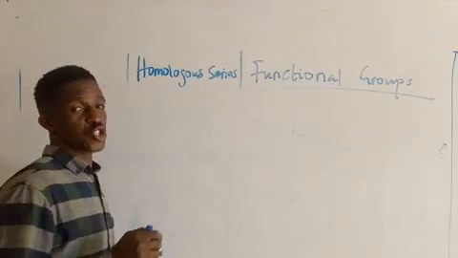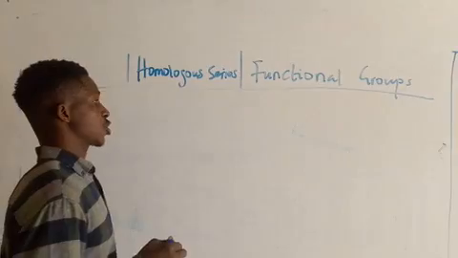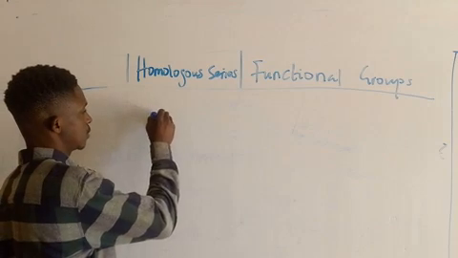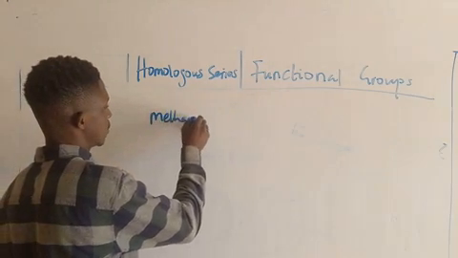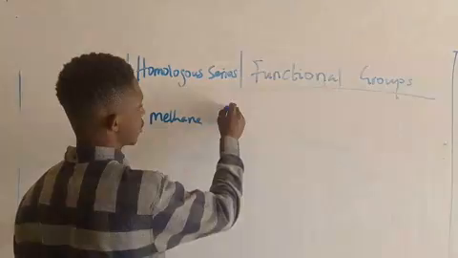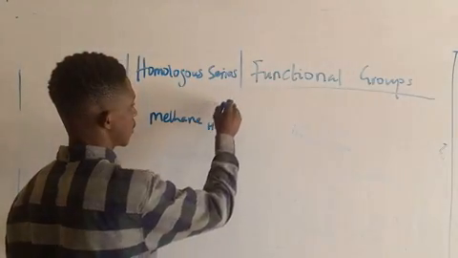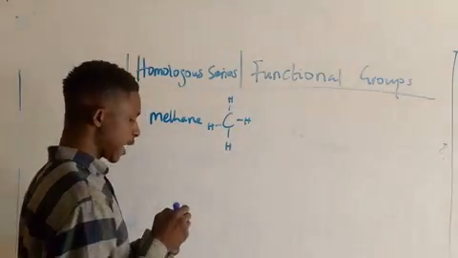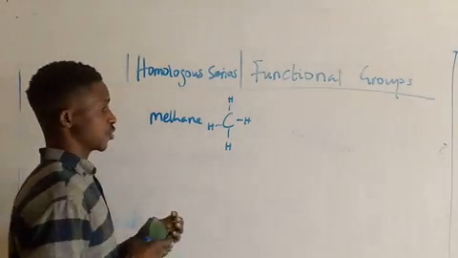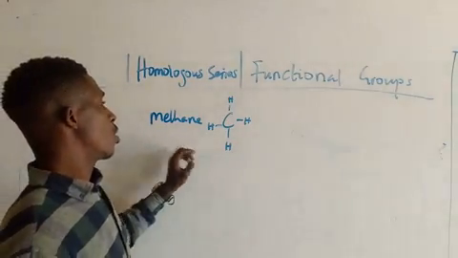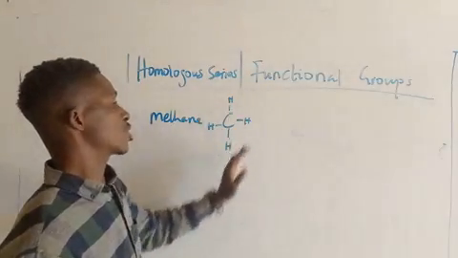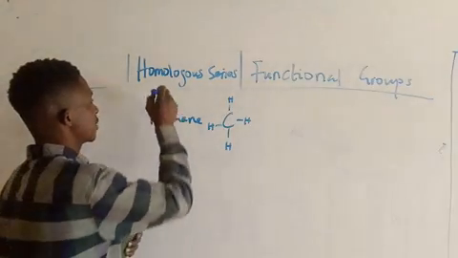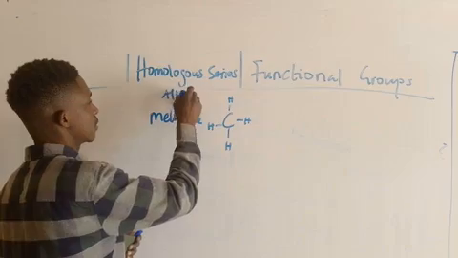The first member of the alkane family is called methane, CH4. If this methane loses one of its hydrogen atoms, you don't call it methane again.